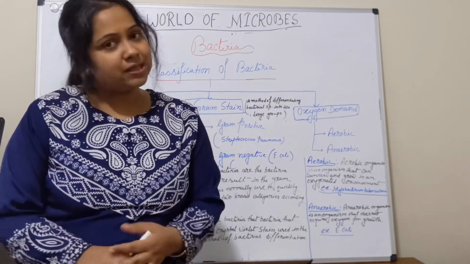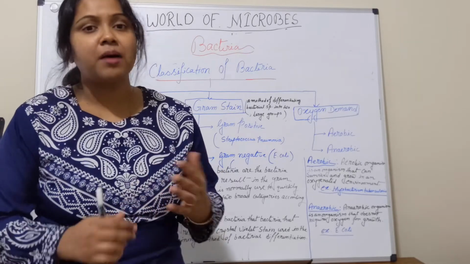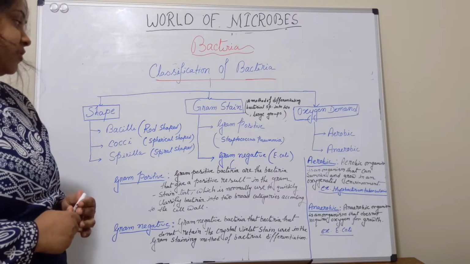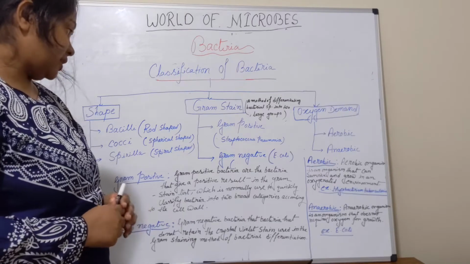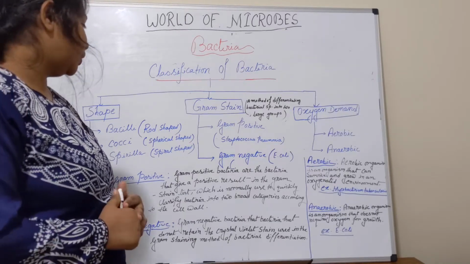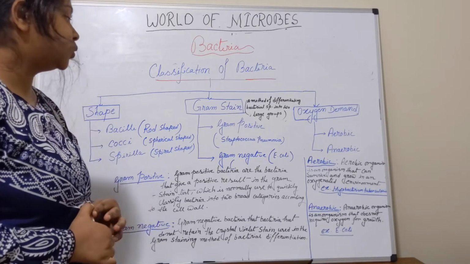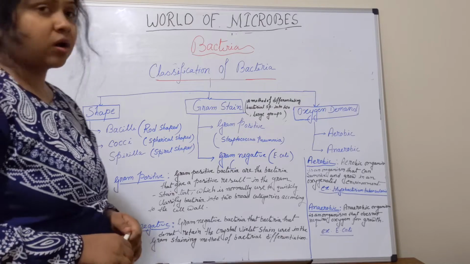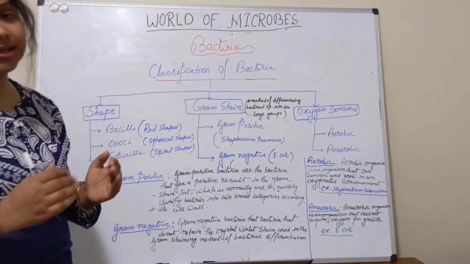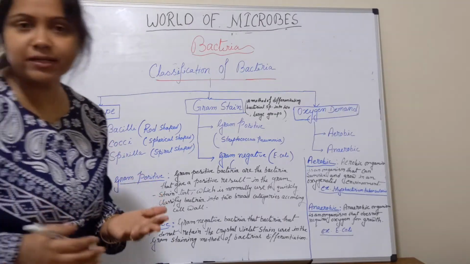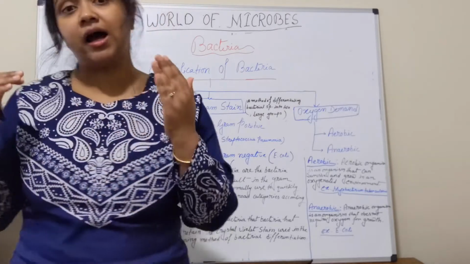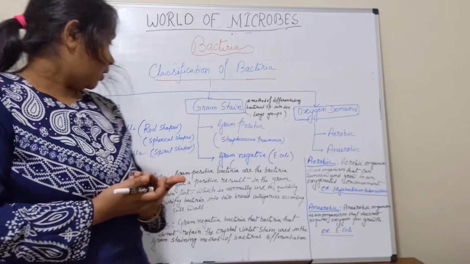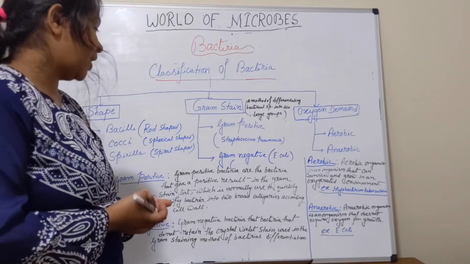So what is the gram-positive bacteria? Gram-positive bacteria are bacteria that give a positive result in the Gram-stain test, which is normally used to quickly classify bacteria into 2 broad categories according to the cell wall, like Streptococcus pneumoniae. Next, the gram-negative bacteria. So what is the gram-negative bacteria? Gram-negative bacteria are the bacteria that do not retain the crystal violet stain used in the gram staining method of bacterial differentiation.